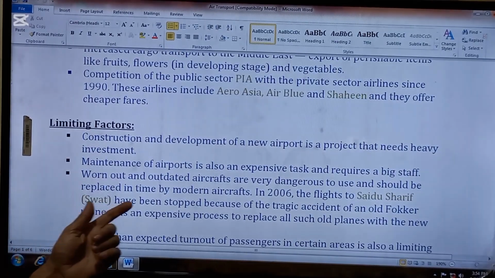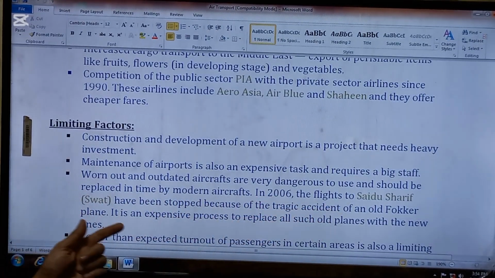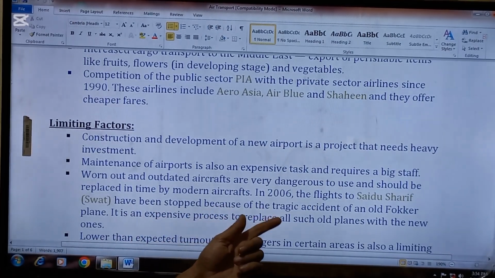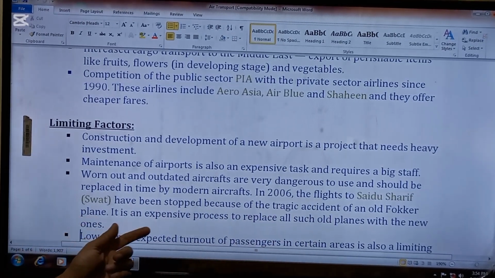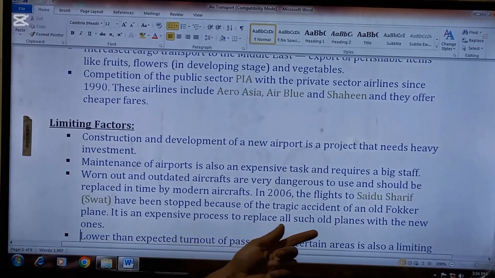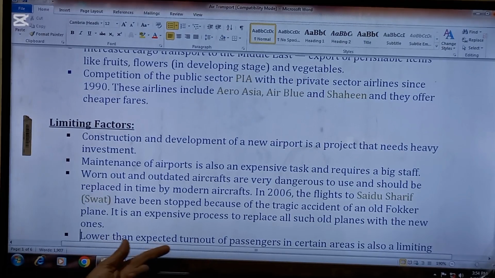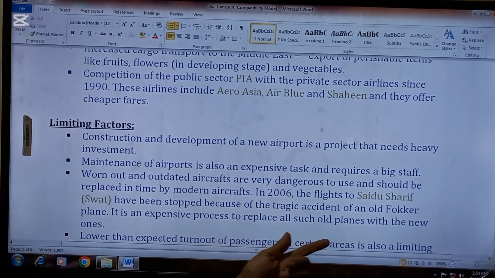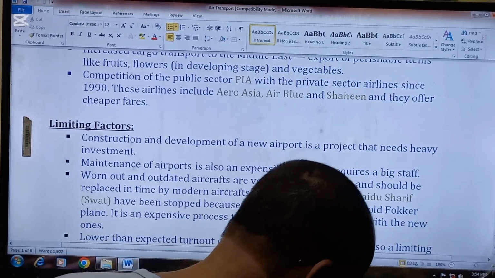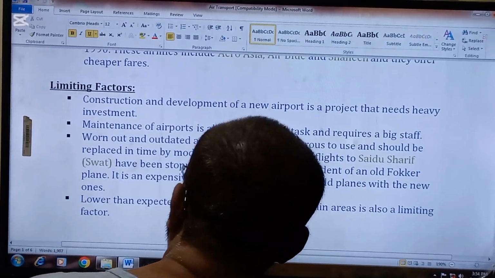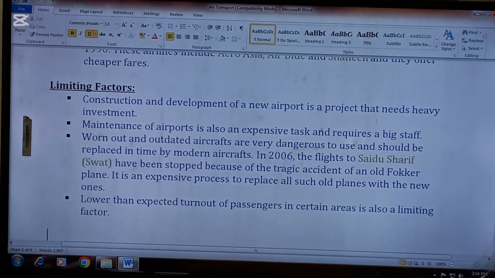Third point is worn out and outdated aircraft are very dangerous to use and should be replaced in time by modern aircraft. In 2006, the flights to Saidu Sharif, Swat, were stopped because of the tragic accident of an old Fokker plane. It is an expensive process to replace all such old planes with new ones. So replacement of aircraft from time to time is also an expensive process. So this is another hurdle.